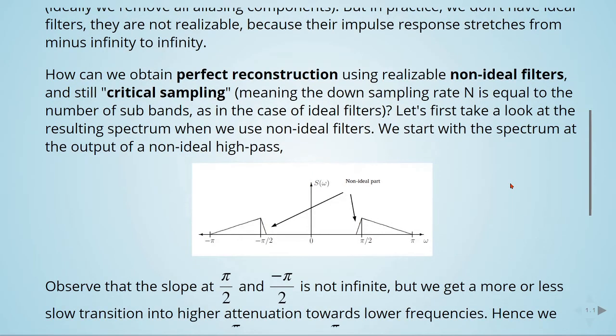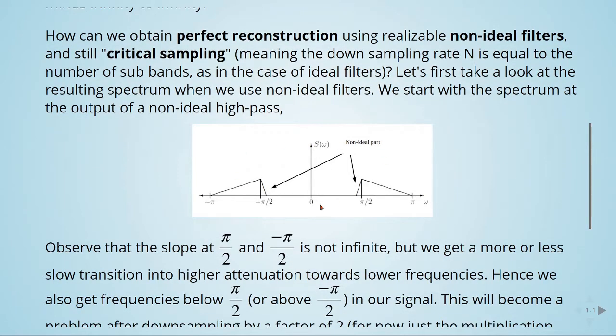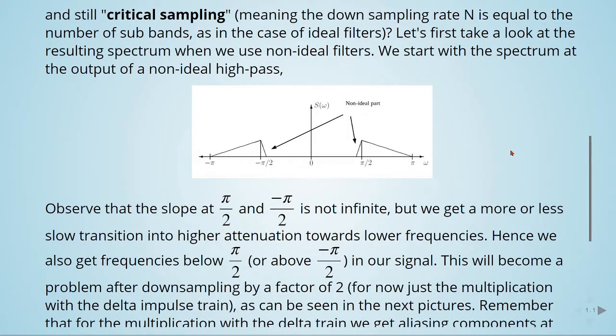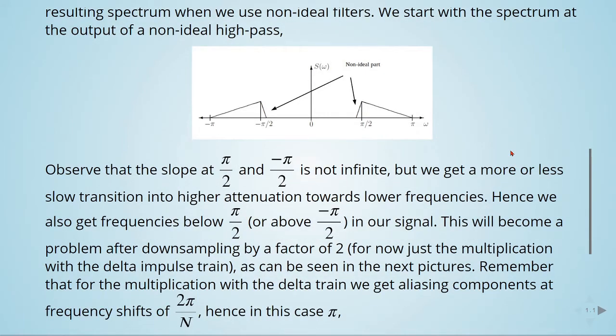We start with the spectrum at the output of the non-ideal high pass. We have here a non-ideal part. Observe that the slope at pi divided by 2 and minus pi divided by 2 is not infinite, but we get a more or less slow transition into the higher attenuation towards lower frequencies. Hence, we also get frequencies below pi divided by 2 or above minus pi divided by 2 in our signal. This will become a problem after downsampling by a factor of 2.